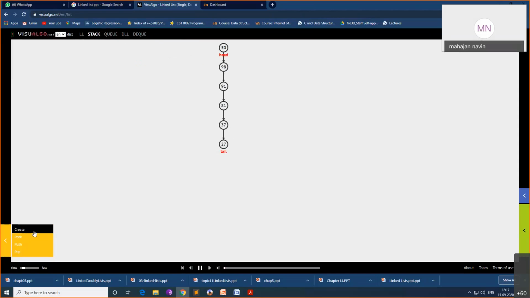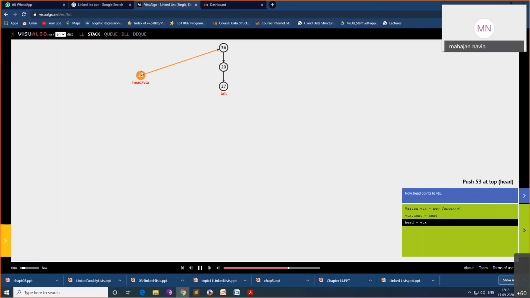Okay. So create. I will create a random fixed size. I'll create with 3 nodes. Go. So this is stack. Head is pointing to the head, and now as stack will have only one element, the top of the element. So elements will be inserted at the top, and also removed from the top. So I'll push. Push is inserting. Push how many elements? Push 53. Go. So a new element is pushed, taken, and that is made as the top of the stack where head is pointing. So you can make it as top here.